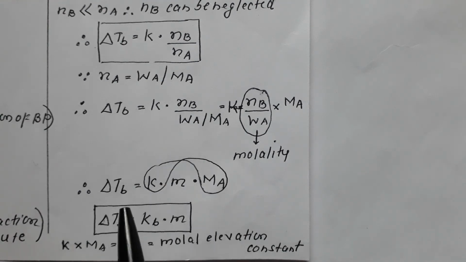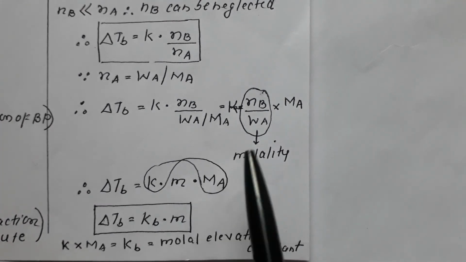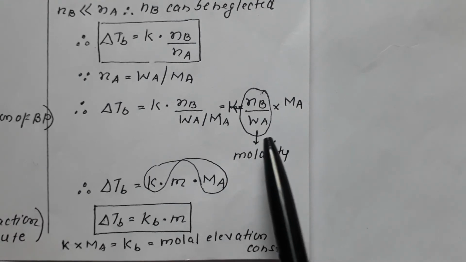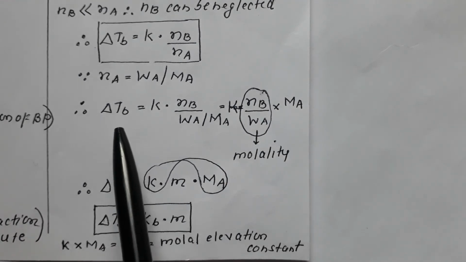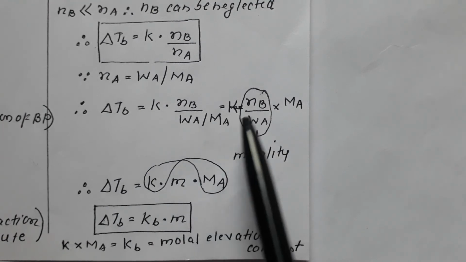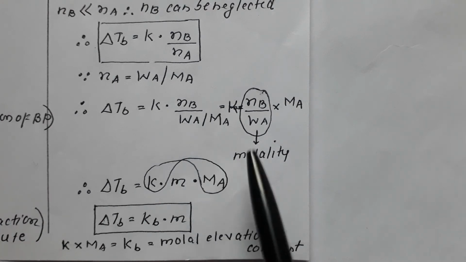Now this MA goes to the numerator, so it becomes K into NB upon WA into MA. Del TB is equal to K into NB upon WA into MA.